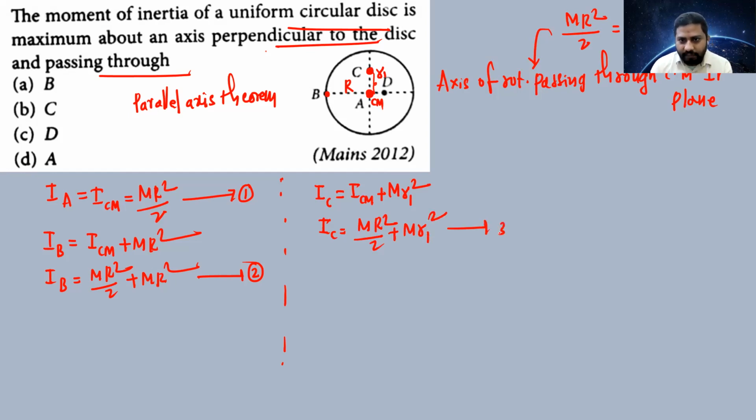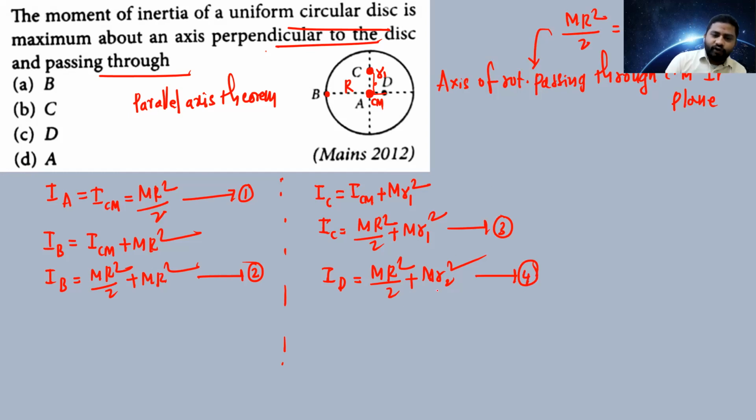It is equation number 3. And at point D, that is MR²/2 plus m r2². So this is equation number 4.